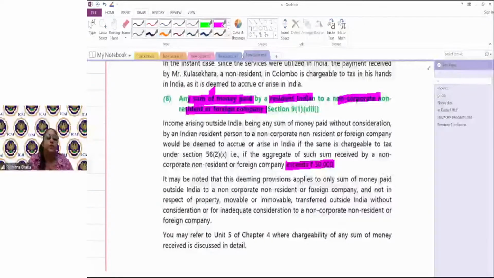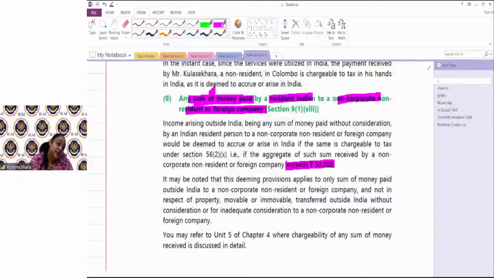Section 9 subsection 1 को समझने के लिए assume yourself as non-resident, assume that prima facie it is not appearing as income accruing in India. Now, whether it would be accrued in India or not, whether deeming provisions it would be accrued in India or not, is what you have to see. Business connections से हो रहा है, it is accrued in India. Any assets situated in India से हो रहा है, it is accrued in India. Any sources in India, it is accrued in India. Any capital assets situated in India, and it is being transferred, it is accrued in India. For services rendered in India, it is accrued in India.